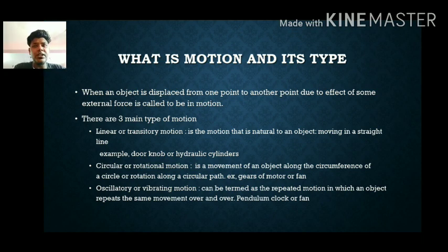What is motion? Again, I will tell. A body is standing at point A. Now it's moving to point B. This is point A, now this is moving to point B. It is in motion, right? What are the three types of motion? One is linear motion. Linear means a body which travels in a straight line in one direction.